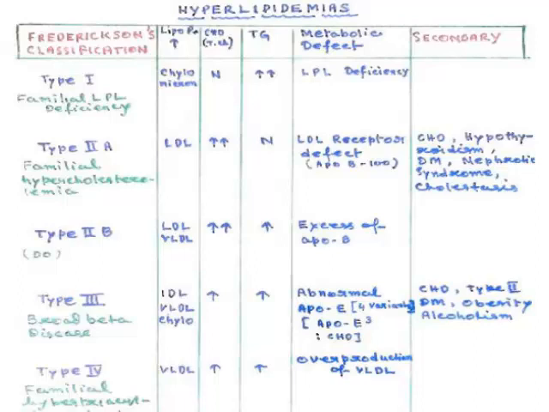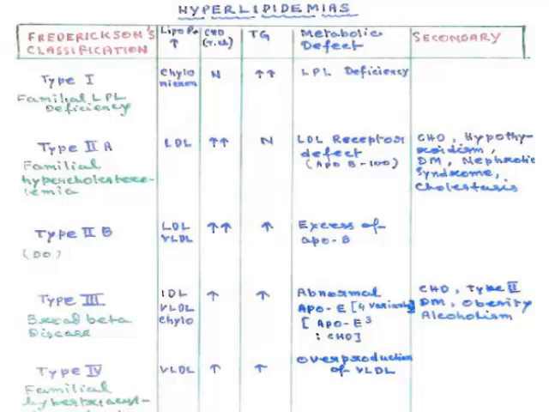There is an excess of ApoB100 here, a kind of defect by which there is an increase in lipoproteins.